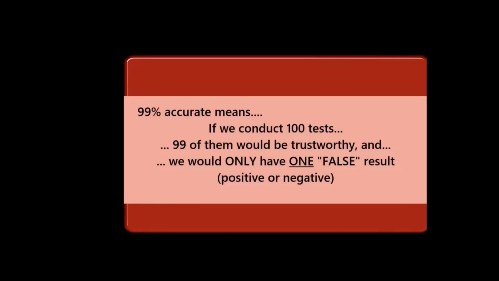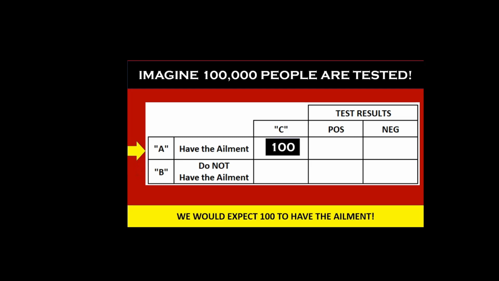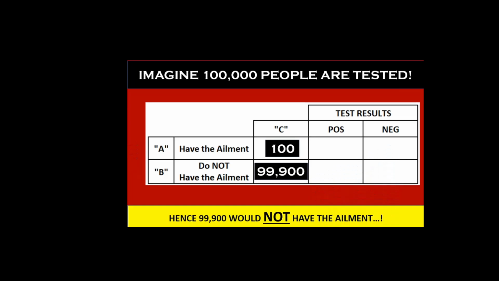Now 99% accurate means if we conduct 100 tests, 99 of the results would be trustworthy and we would only have 1 false result, positive or negative. So imagine 100,000 people are tested and we create a table. Row A is for those who have the ailments and row B is for those who do not have the ailments. Now we would expect 100 of this 100,000 people to have the ailments because it is 1 in 1,000. And hence 99,900 would not have the ailments.